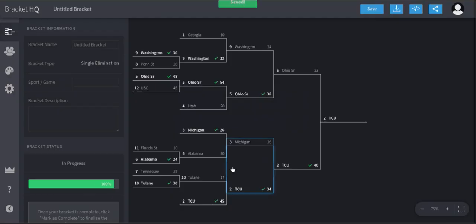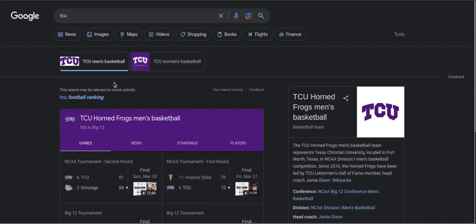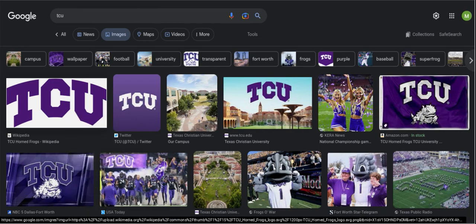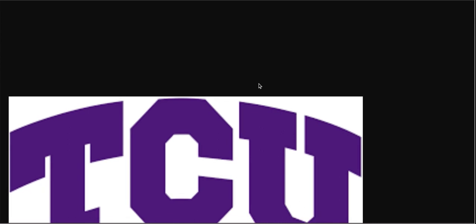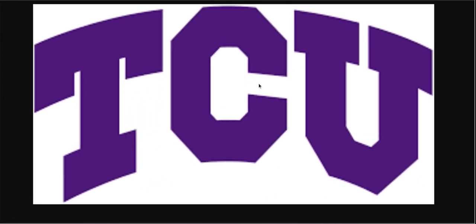An unbelievable champion. The TCU Horned Frogs, national champs. The TCU Horned Frogs right here are your national champions. At last, the Horned Frogs do it in amazing fashion.